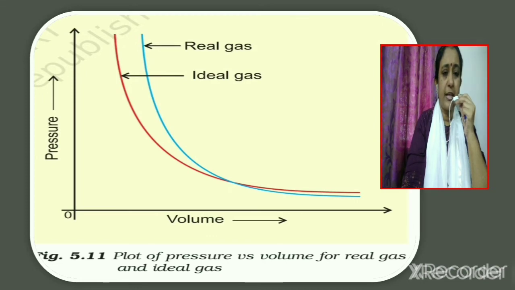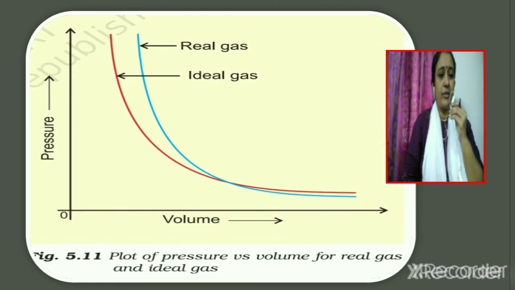Now at high pressures, we find that the volume of the real gas and ideal gas is not the same. The volume of the real gas is different from that of the ideal gas, which shows that deviation is observed at high pressure. Now, out of real gas and ideal gas, which has more volume? From the graph, it is clear that it is the real gas which has more volume compared to the ideal gas.